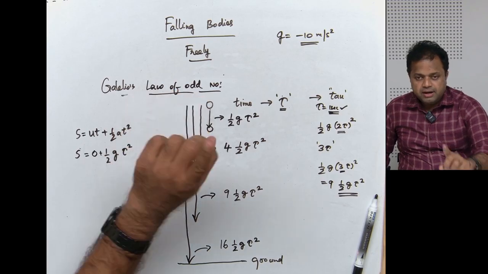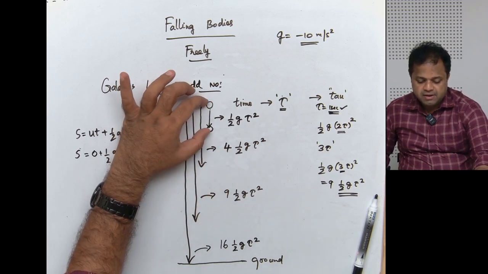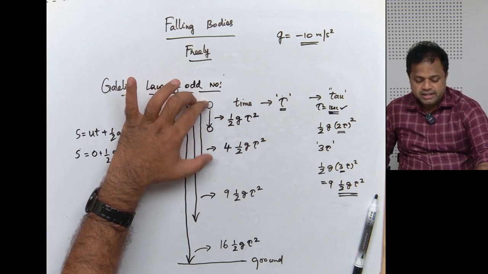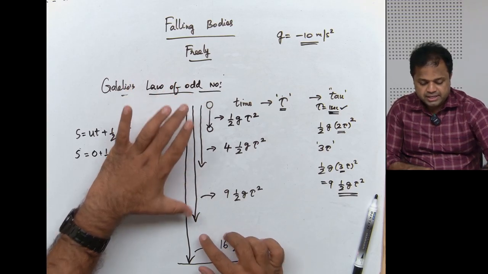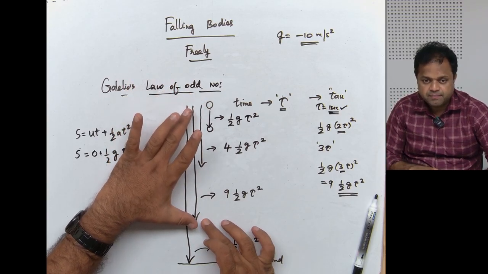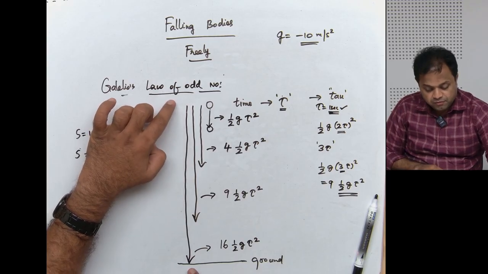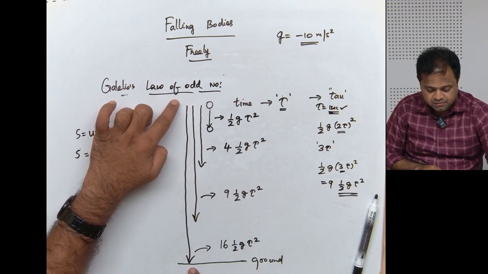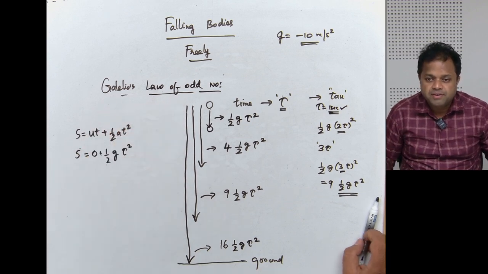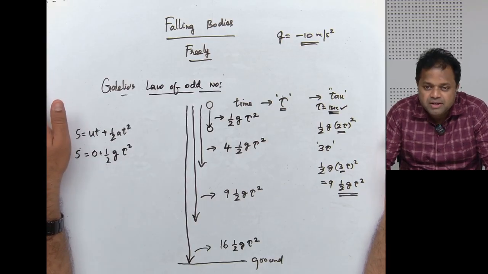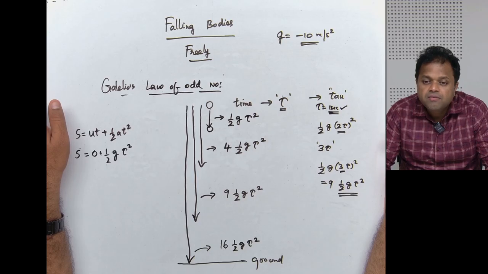So let us take the example of 1 second. In 1 second it travels some distance x. Then at the end of 2 seconds, it would have traveled a distance of 4x. At the end of 3 seconds, 9x. At the end of 4 seconds, 16x. Do you agree with me here? So what is the next number you can guess? 25. 25 half g tau square. Yes or no? Yes.